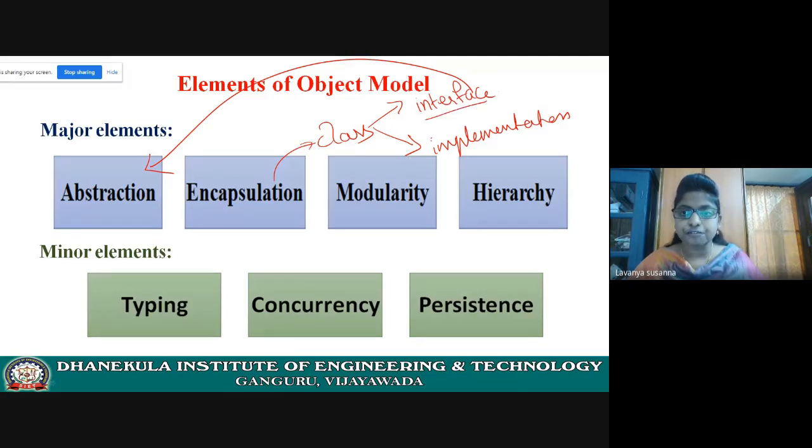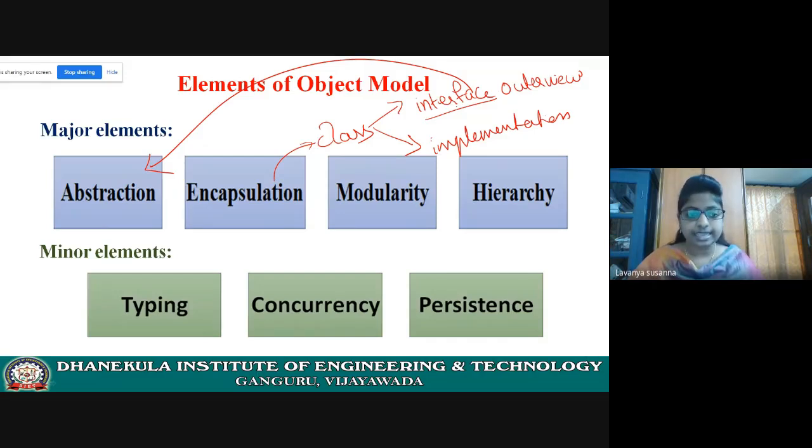The first part is the interface, nothing but the outer view. Just now we have seen class abstraction, right? It is nothing but the outer view, interface, abstraction. The next part is the implementation of all methods. A class has two parts, interface and implementation. Interface is nothing but abstraction. Implementation means the inner details, all the implementation part of the methods.